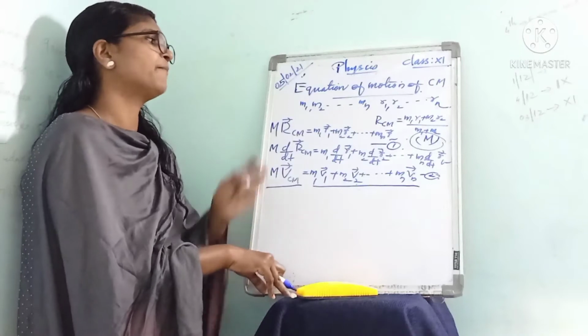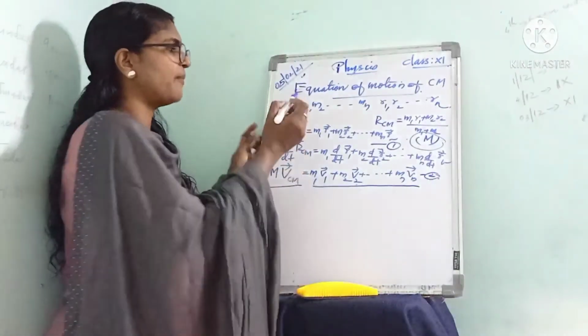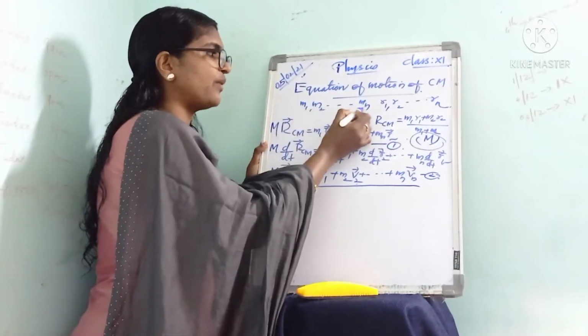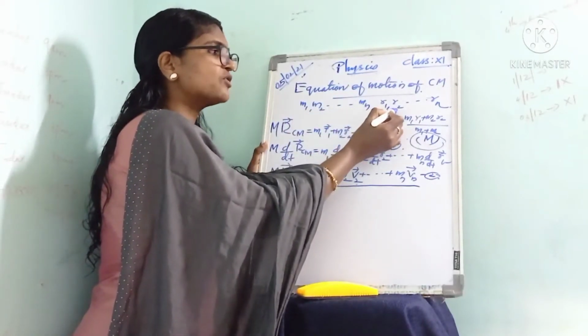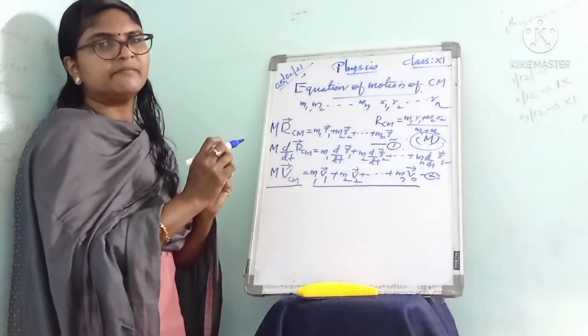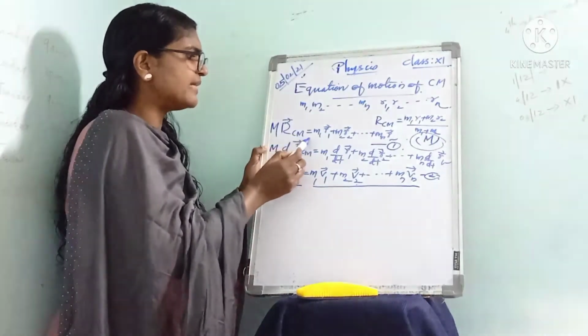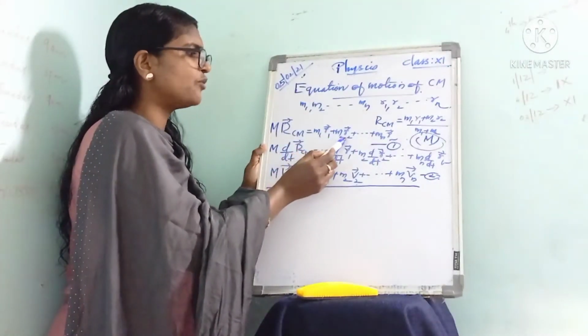Here we are considering a system of n particles of masses M1, M2, etc. up to Mn, and their corresponding position vectors are R1, R2, etc. up to Rn. Then we can write the equation of center of mass: M RCM is equal to M1 R1 plus M2 R2 plus etc.